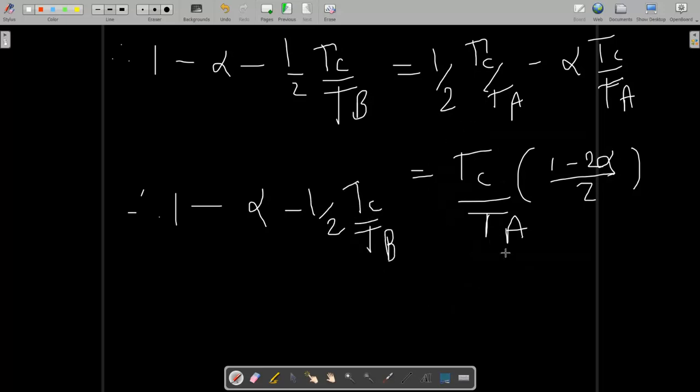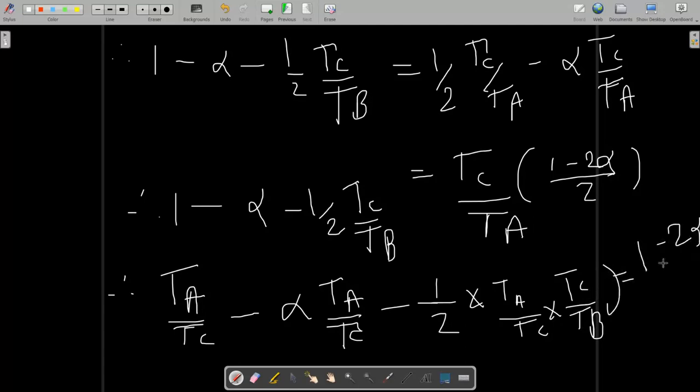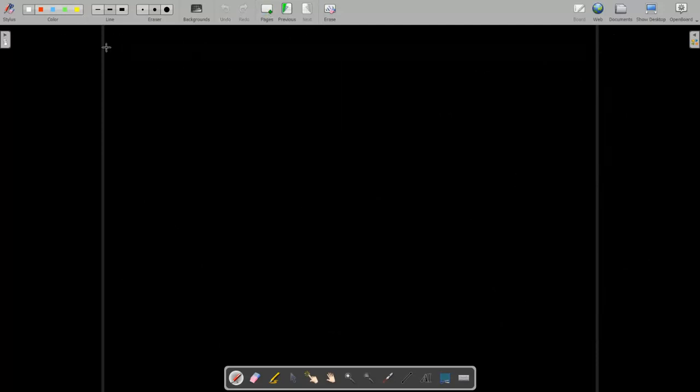Now just multiply this Tc by Ta on the left side. So what you have is Ta by Tc minus alpha times Ta by Tc minus 1 by 2 into Ta by Tc into Tc by Tb is equal to 1 minus 2 alpha by 2. Now this Tc will get cancelled. So let us write down this equation in a very clear manner. Again rewriting this equation: 1 minus alpha